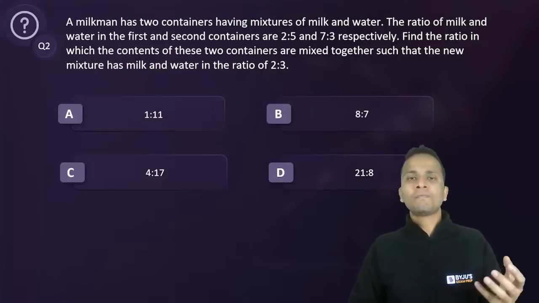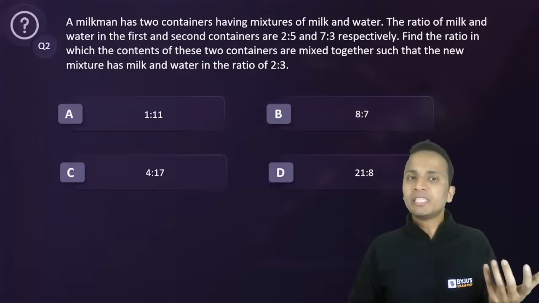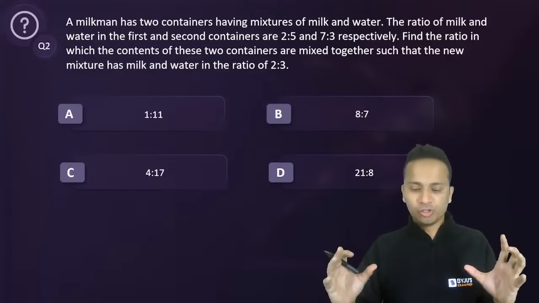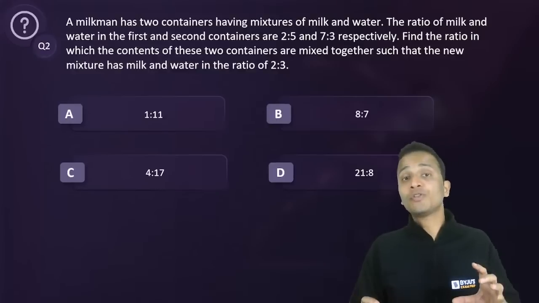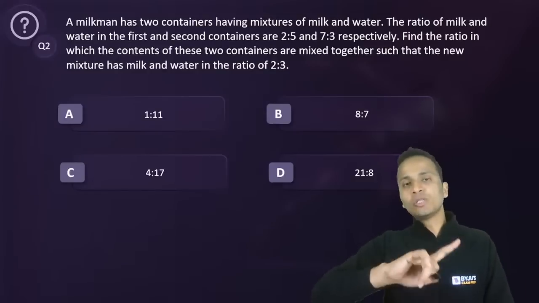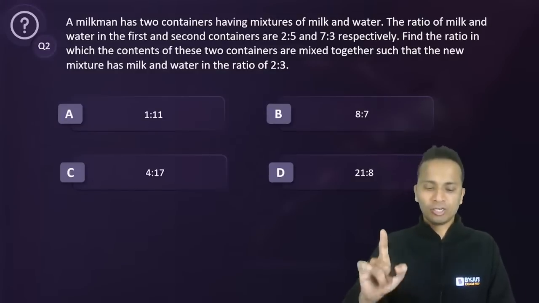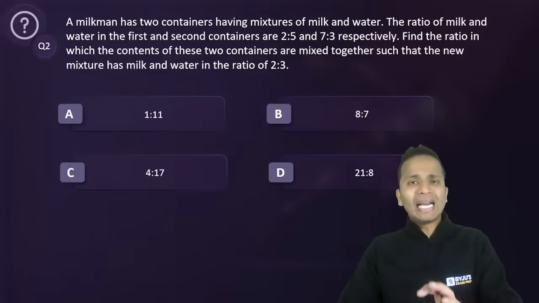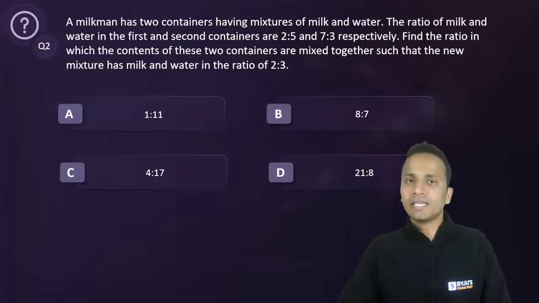So you have to find out फर्स्ट कंटेनर में से कितना मिक्सचर लिया, सेकंड कंटेनर में से कितना मिक्सचर लिया, उस चीज का रेशियो. So you have to find the ratio of the quantities that are taken from these 2 containers so that the final ratio of milk and water is 2:3. Okay, so there is a particular way of doing this. Right, so I've got an answer from only 2 students, Pranjul and Mayank. Now this is hardly a question of 30 seconds.